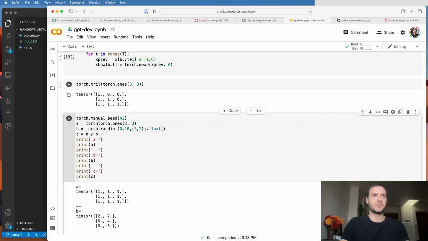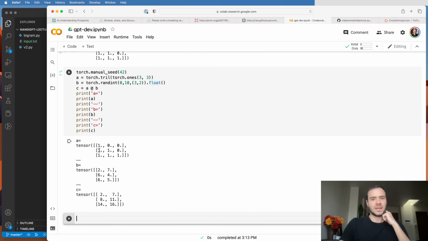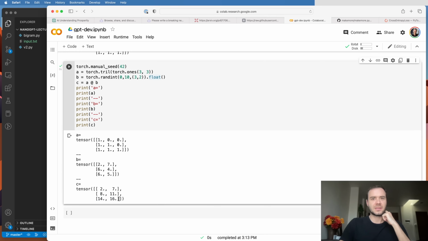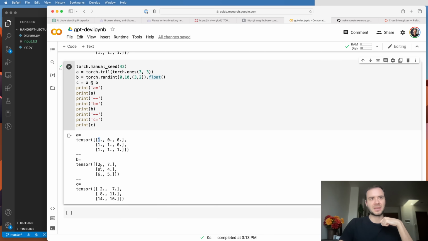Well, what happens if we do that? So now we'll have A like this and B like this. And now what are we getting here in C? Well, what is this number? Well, this is the first row times the first column. And because this is zeros, these elements here are now ignored. So we just get a 2. And then this number here is the first row times the second column. And because these are zeros, they get ignored, and it's just 7. This 7 multiplies this 1. But look what happened here. Because this is 1 and then zeros, what ended up happening is we're just plucking out this row of B, and that's what we got.